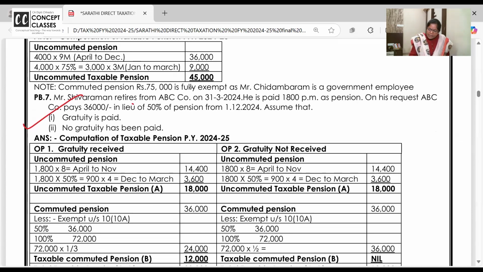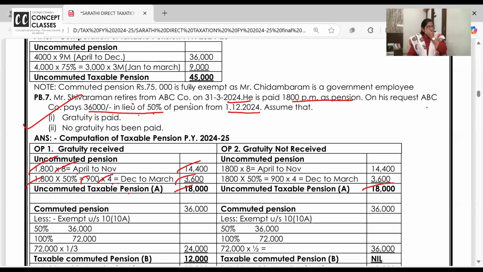Shivam retires on March 24. He is paid 1,800 pension per month. On request, company gave him 36,000 for 50% pension commuted in December. So till November: April, May, June, July, August, September, October, November, 1,800 into 8 months. After that, 50% he took home. Bye-bye, 50% he took as lump sum. But the remaining 50%, 900, you will receive. December, January, February, March, 4 months. 8 and 4, 12 months. Check up. You got uncommuted.